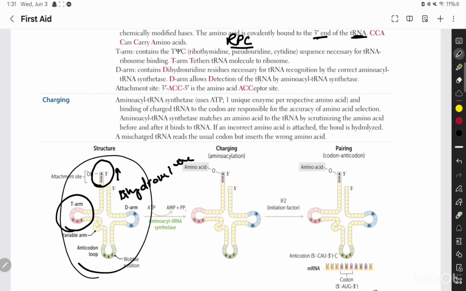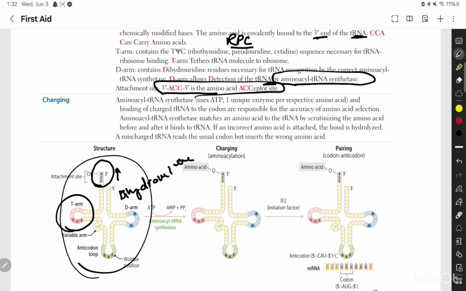So the D arm allows the detection of transfer RNA by the aminoacyl transfer RNA synthetase, and the attachment site is 3' CCA, the 3' end being the amino acid acceptor site. So this is the mnemonic actually, that this is the attachment site and it is the amino acid acceptor site.